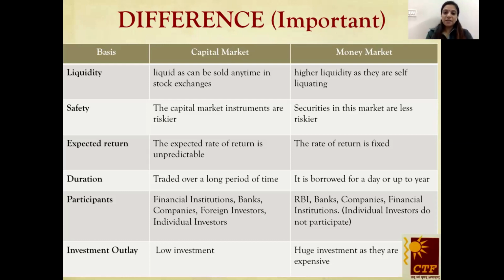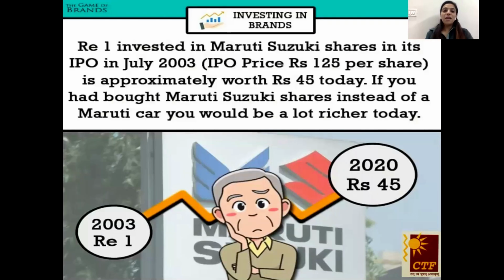Capital markets are less safe, and money markets are safer. The return in capital markets is unpredictable, but in money markets, the return is fixed. The duration is longer in case of capital market, and in case of money market, it is up to 1 year only. The participants we have discussed, the major difference being individuals. And the investment outlay is low in case of capital market, but in case of money market, the investment outlay is quite high, as a huge amount is invested in it. So we go with one factual information which I wanted to share with you all.